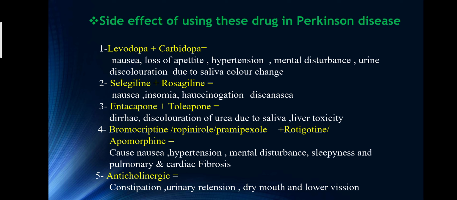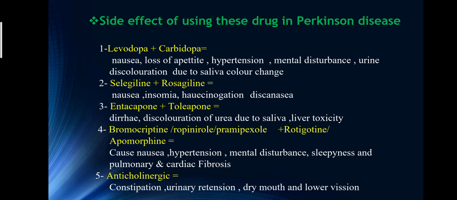Every drug has different side effects; here you can see liver toxicity, hallucination, dyskinesia. The fourth group is bromocriptine or ropinirole and pramipexole with rotigotine or apomorphine, when taken in a mixture,